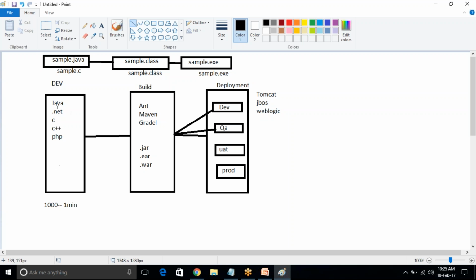Here developers are again doing some work, they will modify the code, and again they will send the code to the build team. Here again the build team generates the executable files and deploys them into the dev server. If everything is okay on the dev server, the developers get back to the build team. Then the build team deploys the code into the QA server and informs the QA department. The testers will log in and check, and if everything is a success, they get back to the build team. So everything is success.